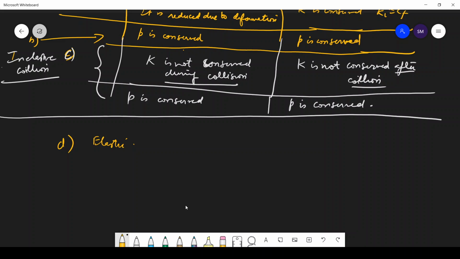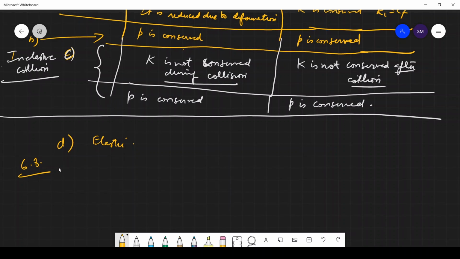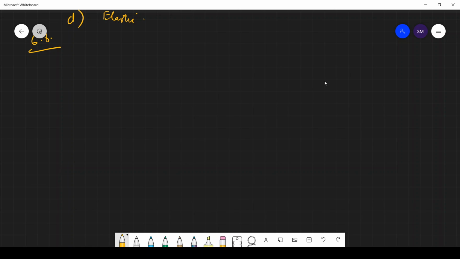So we have question number 6.18. The bob of a pendulum is released from the horizontal position A, and if the length of the pendulum is 1.5 meter, what is the speed with which the bob arrives at the lowermost point B?